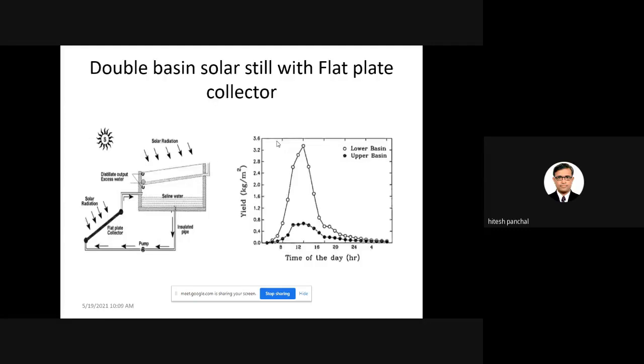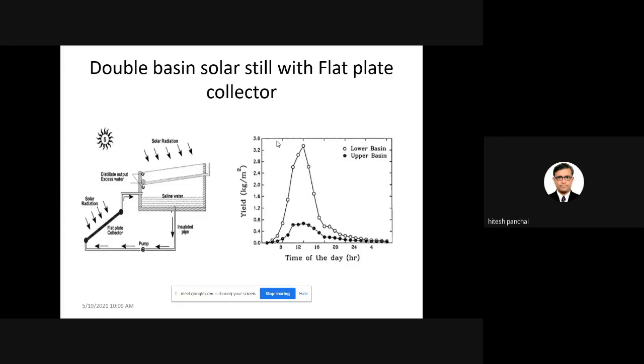Okay. Now the second one, double basin solar still with the flat plate collector. So what is the use of the double basin solar still? In my last lecture, I already told you why researchers used it. There is one drawback of a single basin solar still: whenever the water vapor is condensed, the latent heat of condensation is lost to the atmosphere from the glass cover.